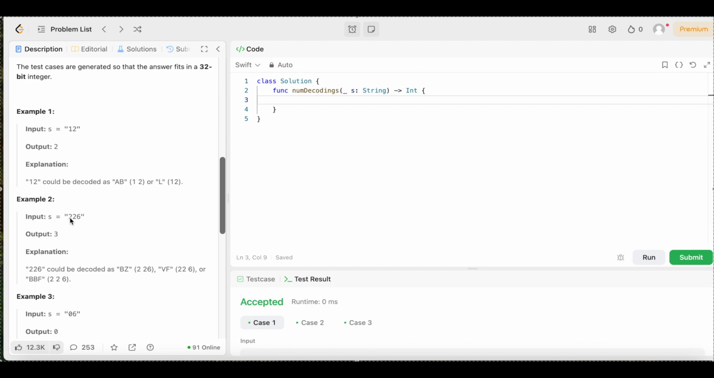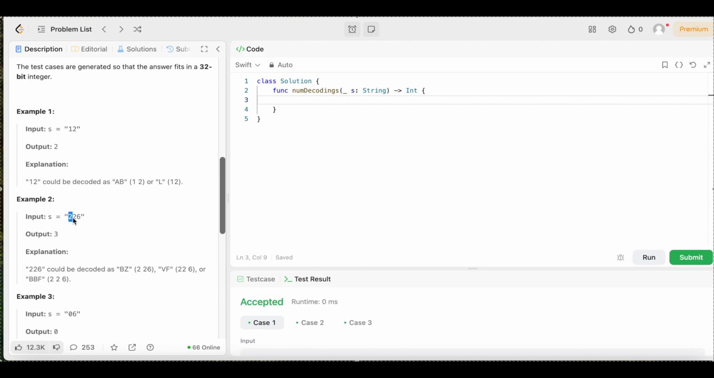So either we could decode it like this, with a 2 being its own letter, which would be B, and then 26 being its own letter, which would be Z. We could decode it that way, or we could decode it as 22 being its own letter and 6 being its own letter as well, and that would give us VF. So that's another option. Or the last final option is we could treat each number as its own letter.